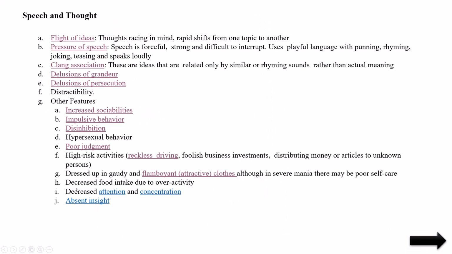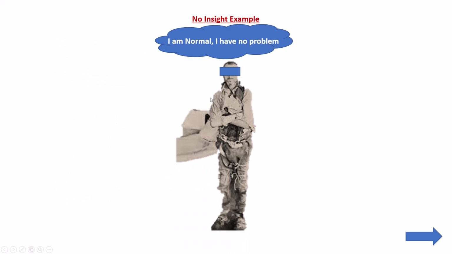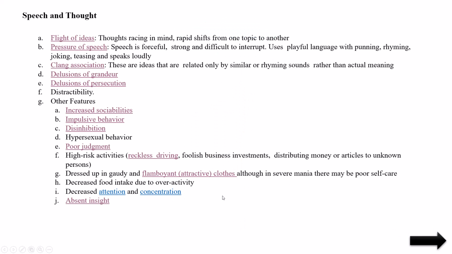Next is decreased food intake due to overactivity. Then attention and concentration will be decreased. Then absent insight. They are actually patients, but if you ask them, they will say, I am normal, I have no problem. It means there is no insight; they are not able to justify what they are doing. This is about the speech and thought changes for manic patients.